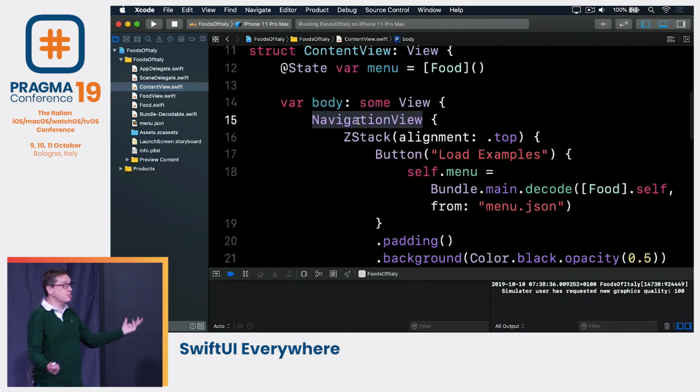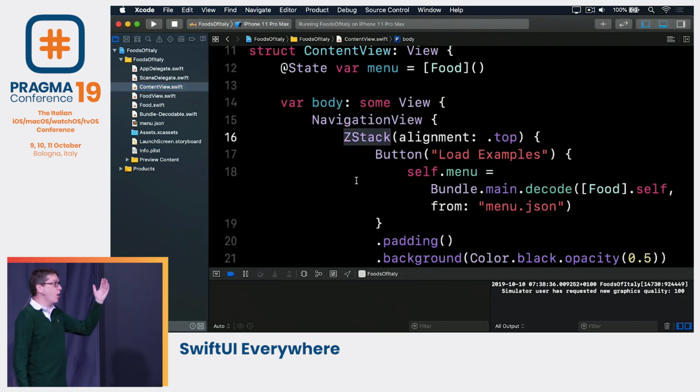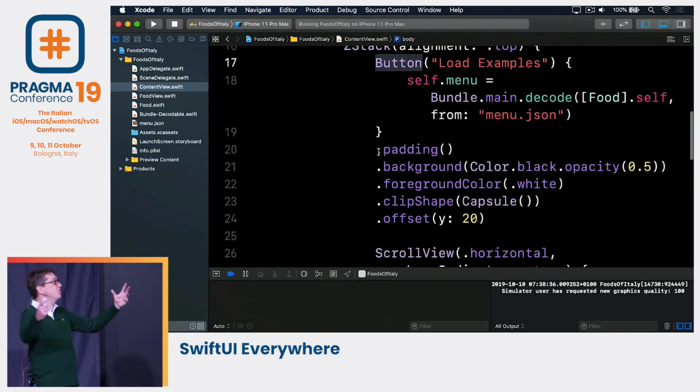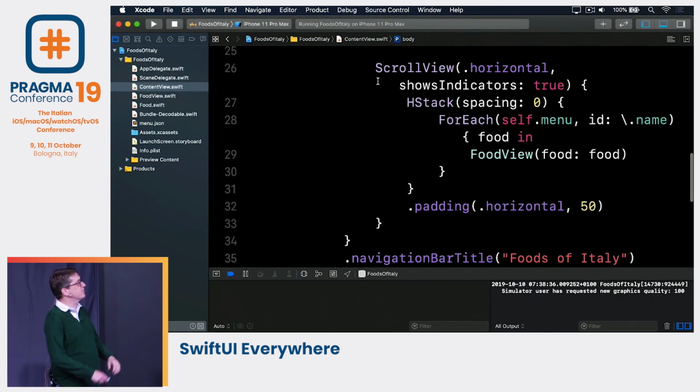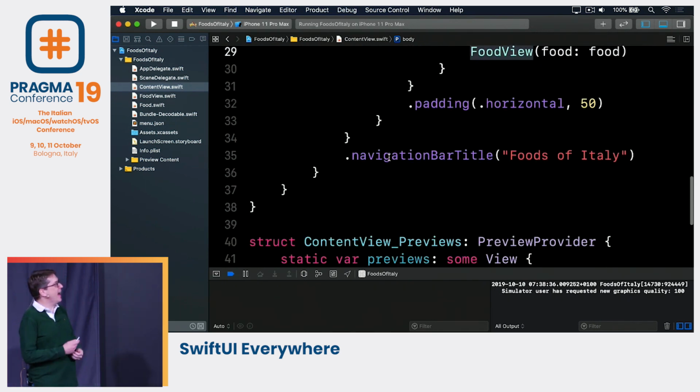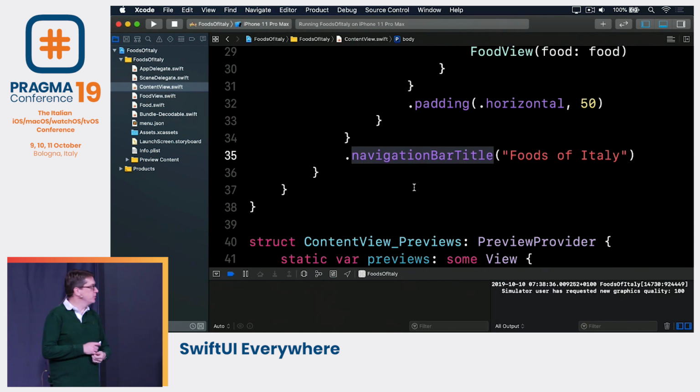We have a navigation view at the top. We have a Z stack for doing overlapping of content. We have a button in the middle to load examples. It has a bit of styling, so it looks a bit nicer on the screen, not default. Then below that, we have this horizontal scroll view, so we can scroll through foods. It's like there is an H stack of content, and then for each thing in our menu, show a food view. And at the very end, we have that navigation bar title, saying Foods of Italy. And that's our main view.